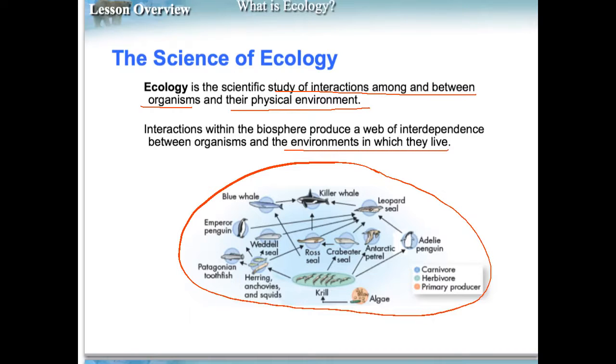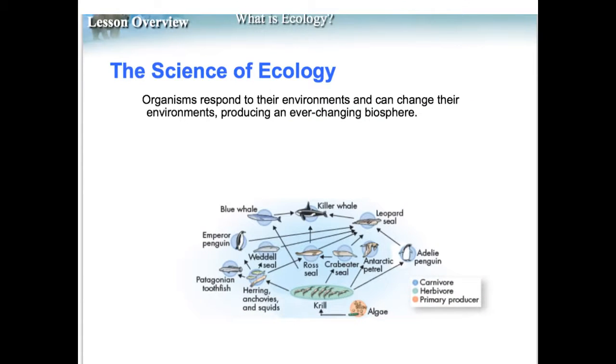The organisms could not survive without specific environments, and the organisms themselves can sometimes change the environments as well. Organisms do need to respond to their environment. As I said before, they can change their environment. What this creates is an ever-changing biosphere. It does not remain constant.